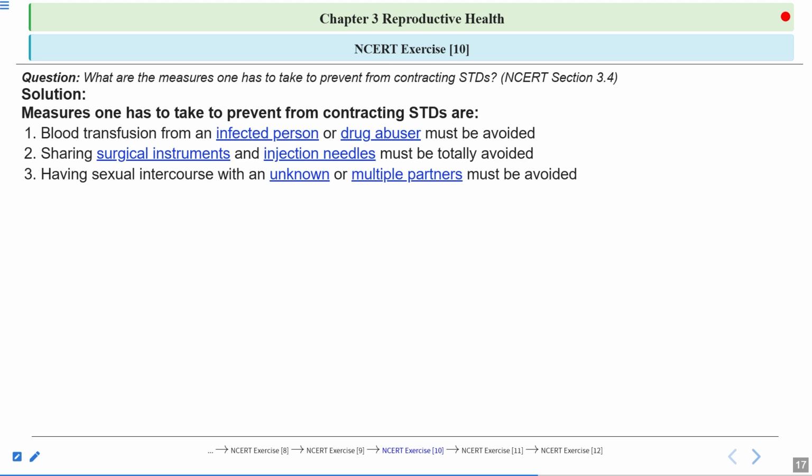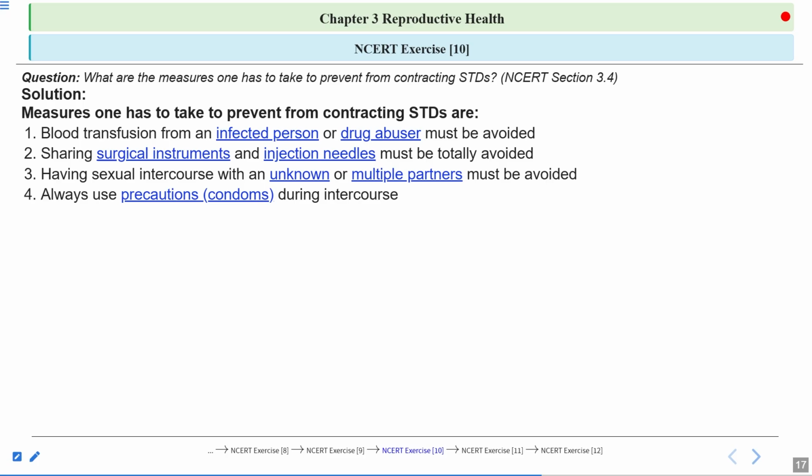Okay. So the spread of the STDs can also be controlled by adopting a behavioral approach. Because of the behavior, because of the lifestyle of that person, these STDs can also spread. Okay. So avoid having sexual intercourse with unknown or multiple partners. Then always use precautions such as condoms during the intercourse.